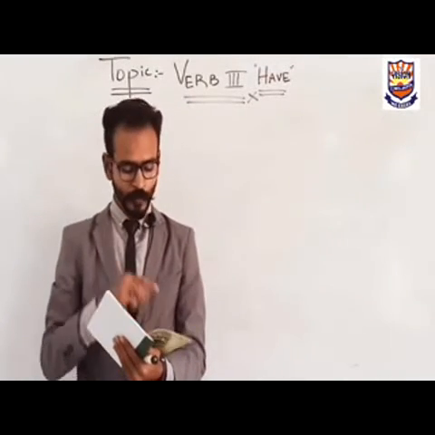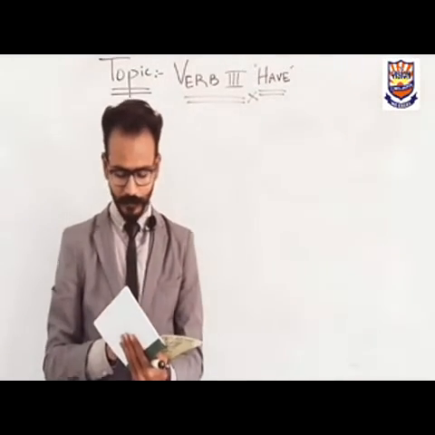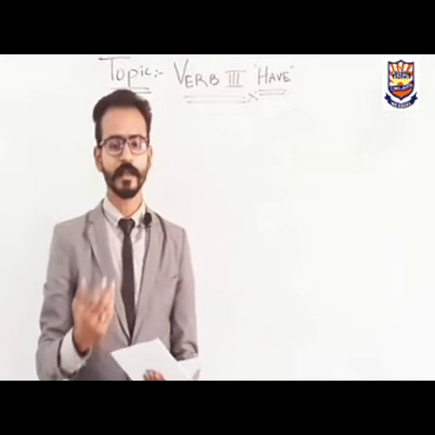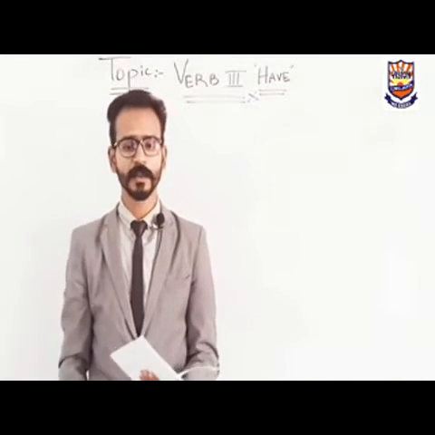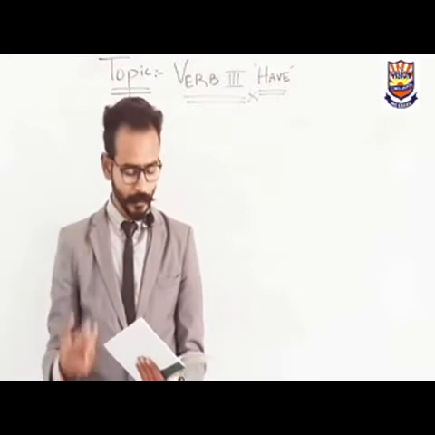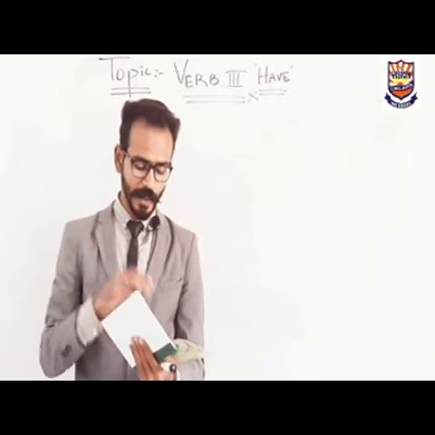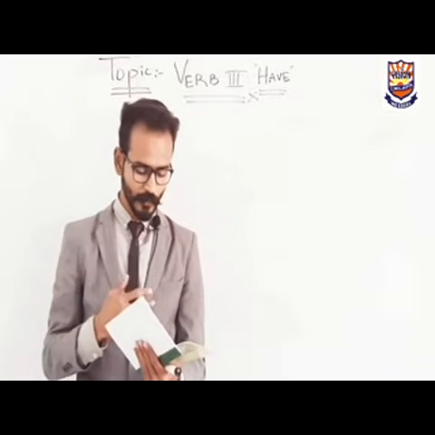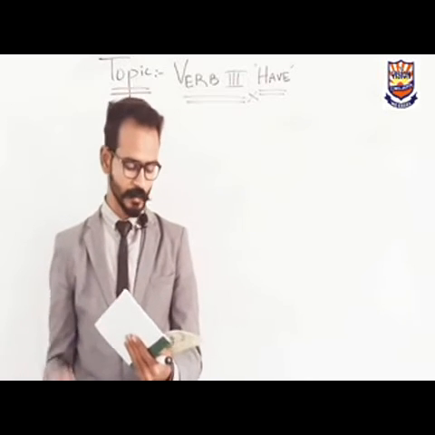Question number 2, learn different forms of have and the 3 main tenses, page number 35. There is a chart in your book on page number 35. Just learn from there the main tenses of have. Clear? The different forms of have and the 3 main tenses.